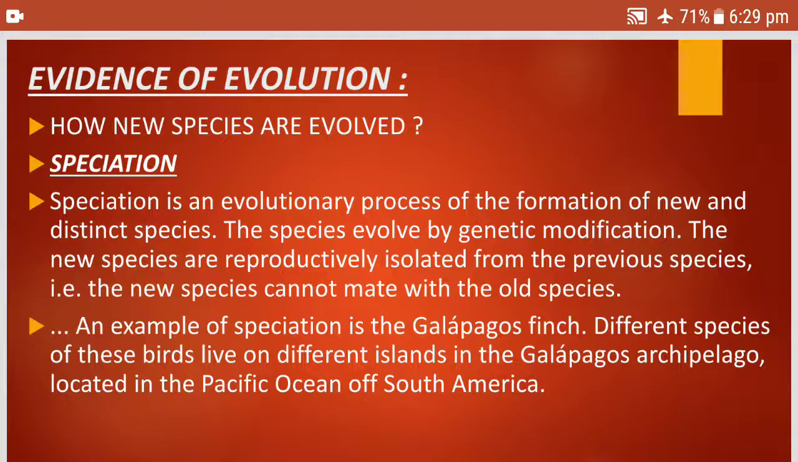An example of speciation is the Galapagos finch. Different species of these birds live on different islands in the Galapagos archipelago. Archipelago means a group of islands, located in the Pacific Ocean off South America. So, children, we can see different species of birds in the Galapagos Islands.